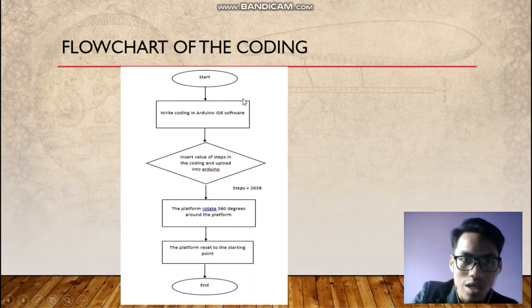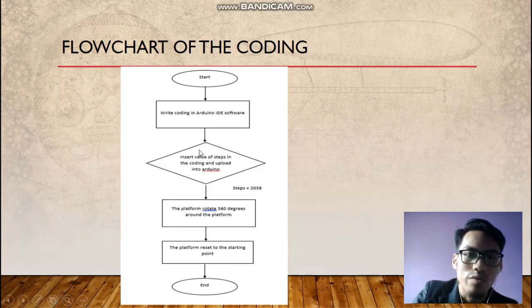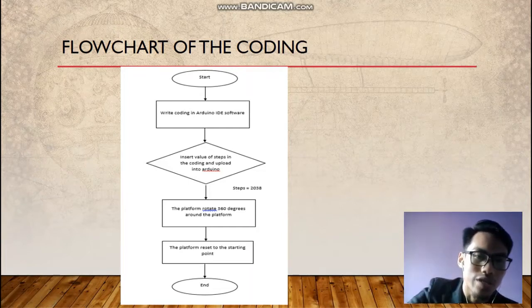We start writing the code in the Arduino IDE software, and then in the code we insert the value of steps and upload it into the Arduino. The step count of this stepper motor, 28BYJ-48, is 2030 type. So these steps will complete 360 degrees for one circle, one full rotation.